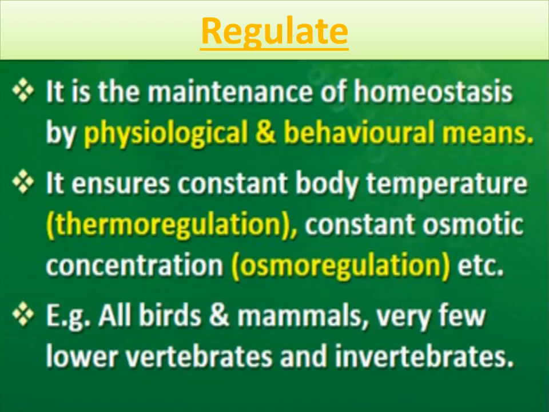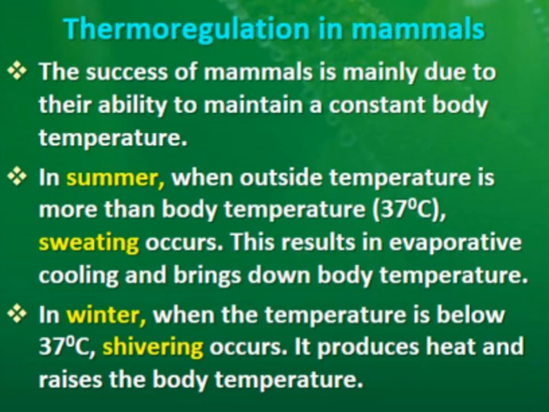And also very few lower vertebrates and invertebrates can also regulate their homeostasis. Now let's see how this regulation is done in mammals. Thermoregulation means maintenance of a constant body temperature in mammals. How is it done in mammals?